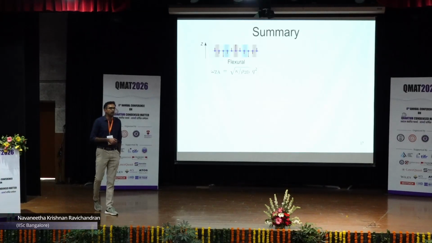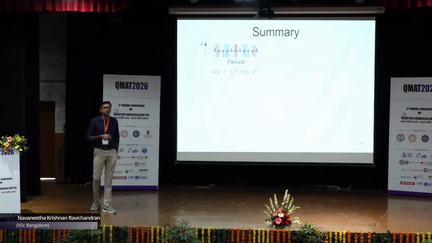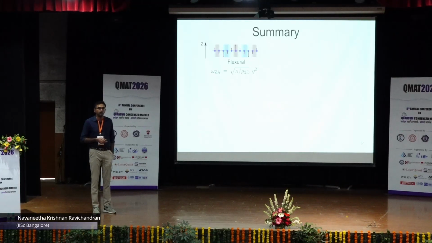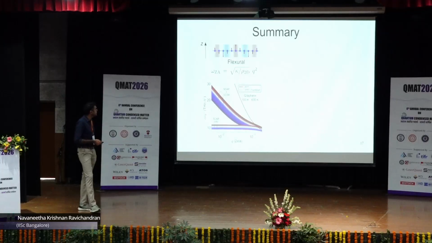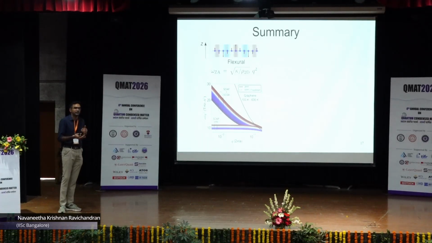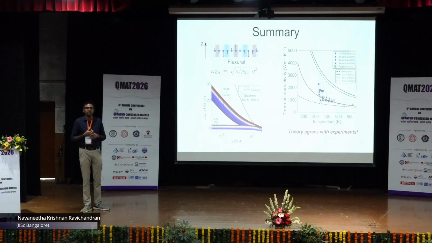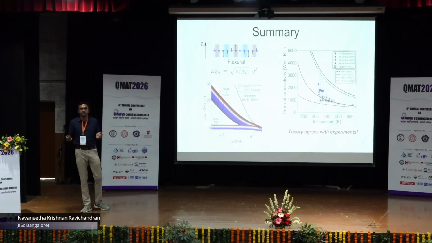So in summary, I hope I have shown you that the understanding of these flexural phonons in graphene is very crucial for capturing the thermal transport experiments reported in the past 2 decades. And it has to do with the fact that there are many interesting things that happen only to graphene, but do not happen, for example, in any 3D material. All of these long range effects happen in low dimensional systems and don't affect any 3D systems. And with all these things put together, we are now able to get a very good match with the reported experiments across different groups, across different time frames.